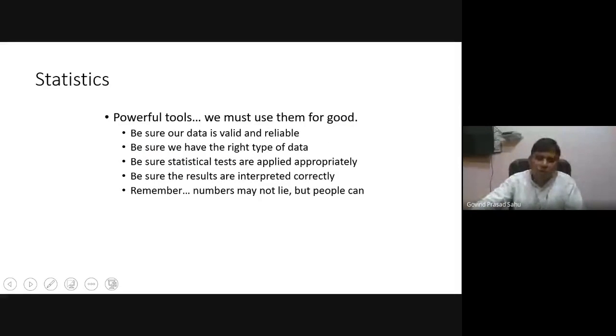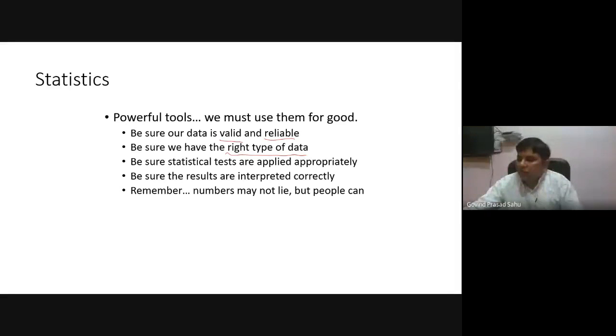The important question is that when we have a powerful tool, we must use it for a good reason. When we talk about data, there are many things we must take care of: the data must be valid and reliable, and we must have the right type of data. I will discuss in detail what I mean by the right type of data.